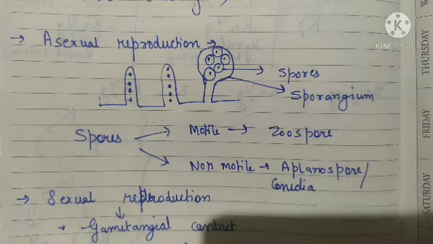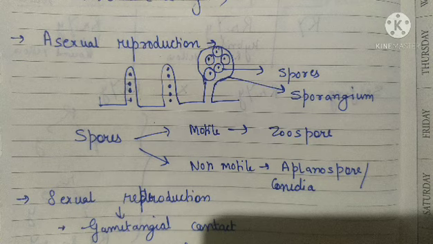They reproduce by formation of spores through asexual means. So now what happens here is that one of the hyphae has developed a sac-like structure known as sporangium, and inside the sporangium you can see the spores. What are spores? They are basically the nucleus and the cytoplasm. So these spores may be of two types, that is motile spore or non-motile spore.